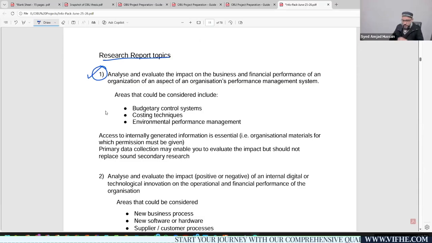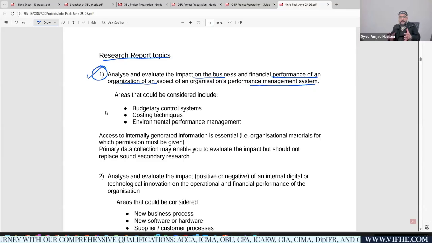and how you need to understand what the topic actually means. Analyze and evaluate the impact on the business and financial performance of an organization of an aspect of an organization's performance management system. So basically, topic 1 asks about the performance management system of a company. You need to evaluate how the performance management system of a company actually works. This is the main concern area here.